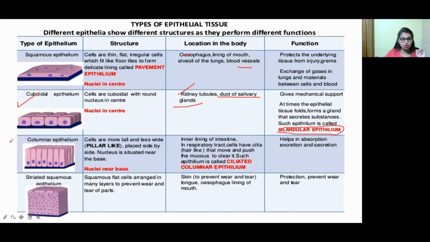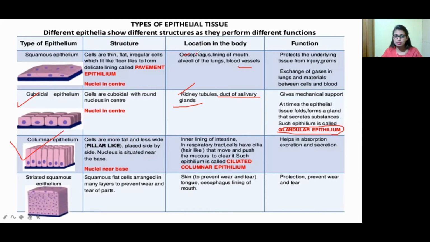Then the next one is columnar epithelium. Here the cells are taller. You may see in the diagram a tall structure, right? The cells are tall and less wide, so it is pillar-like. They are placed side by side, one by one, and the nucleus is situated near the base. See here, the nucleus is not present in the center. Instead of the center, it is located in the base, in the columnar epithelium tissue.